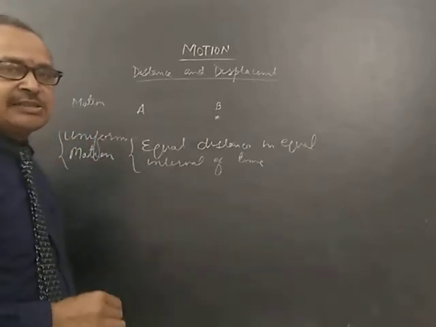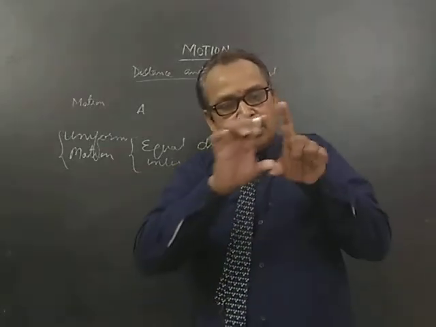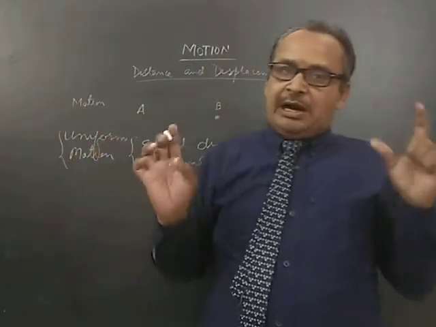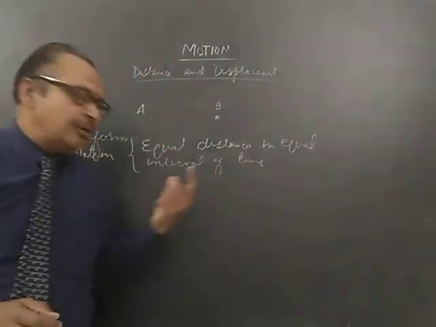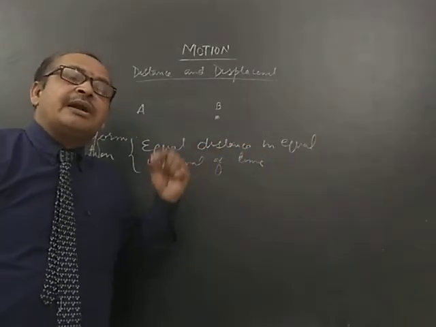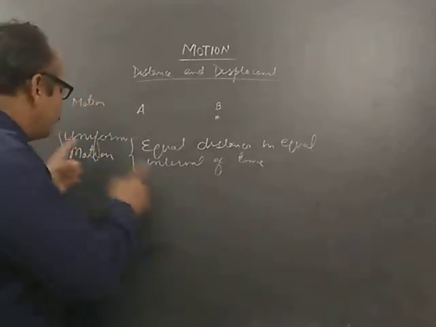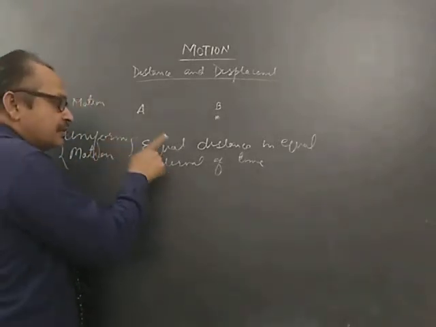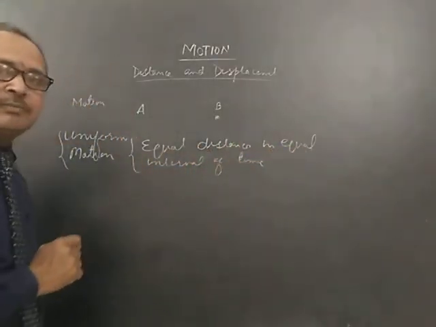Uniform means the same, exactly the same. Your school uniform: all the students wear the same type of uniform. Army uniform: all the soldiers wear the same type of uniform. Police uniform: all the police people, you can identify them with their uniformity. So uniform motion is the type of motion when the body covers equal distance in equal interval of time.